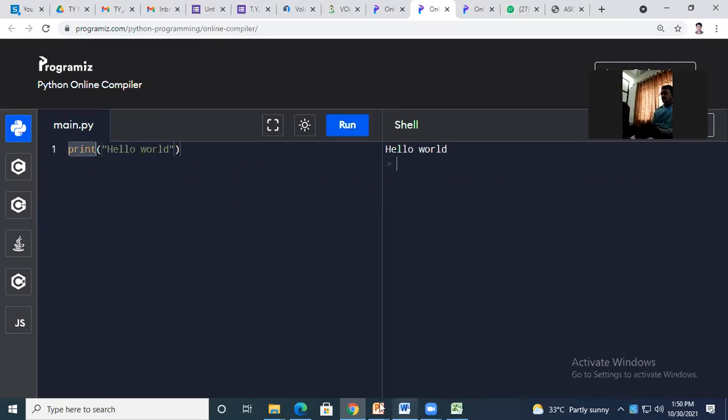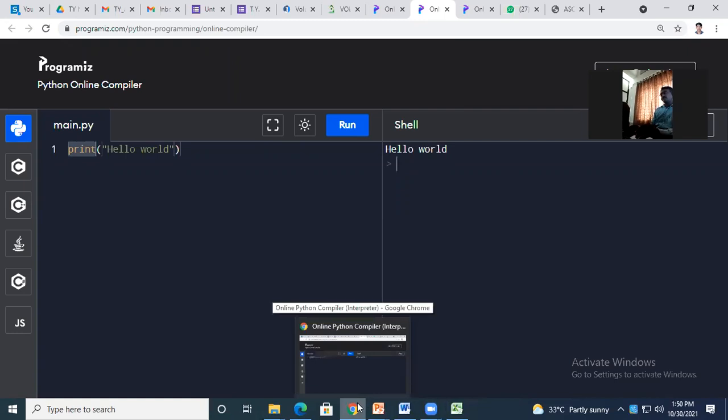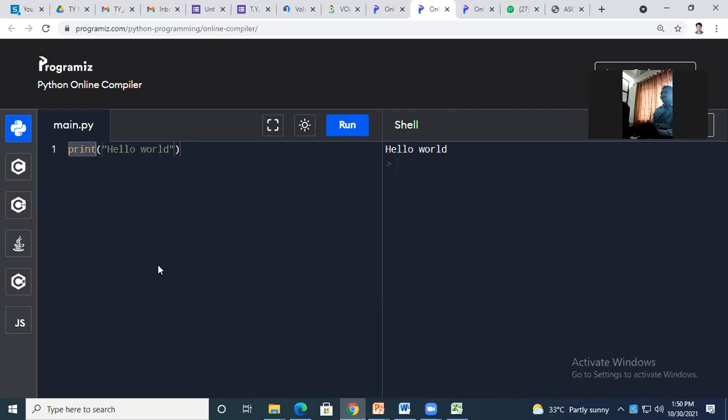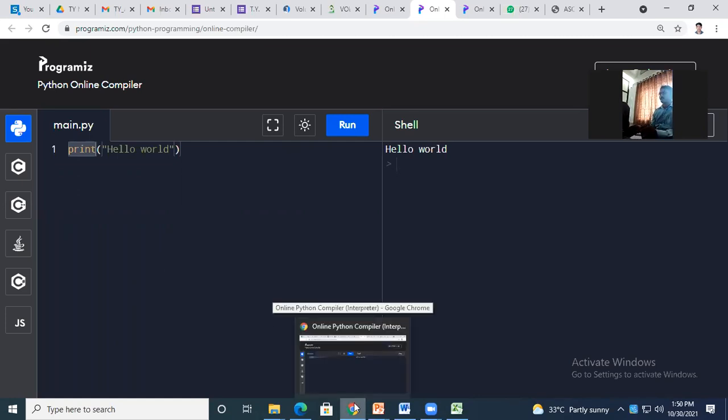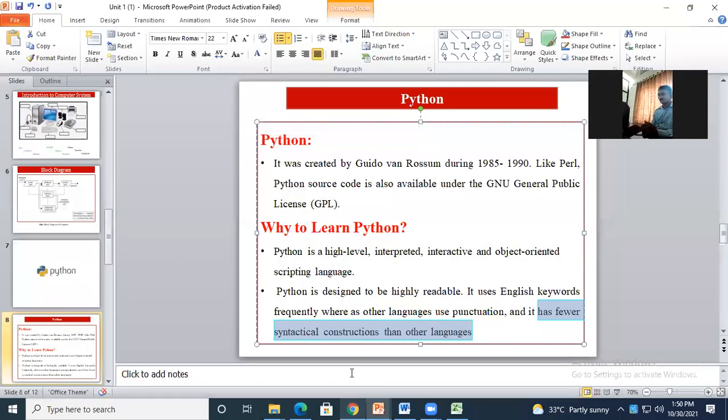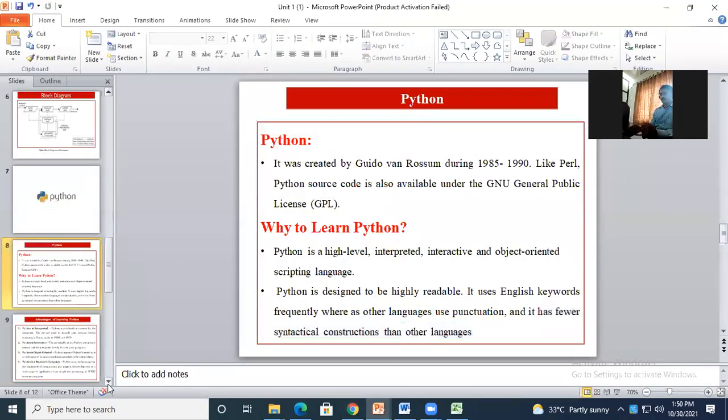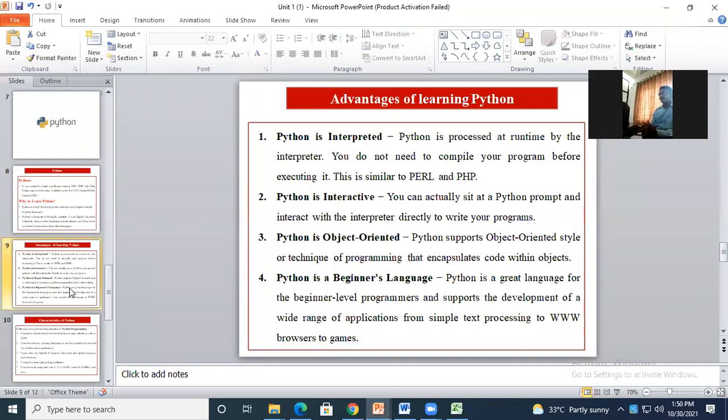Okay. So if you go through the programming course, you may forget about C and C++ language, as Python is very simple to understand, as it has less syntax. Okay, then we have some advantages with learning Python.